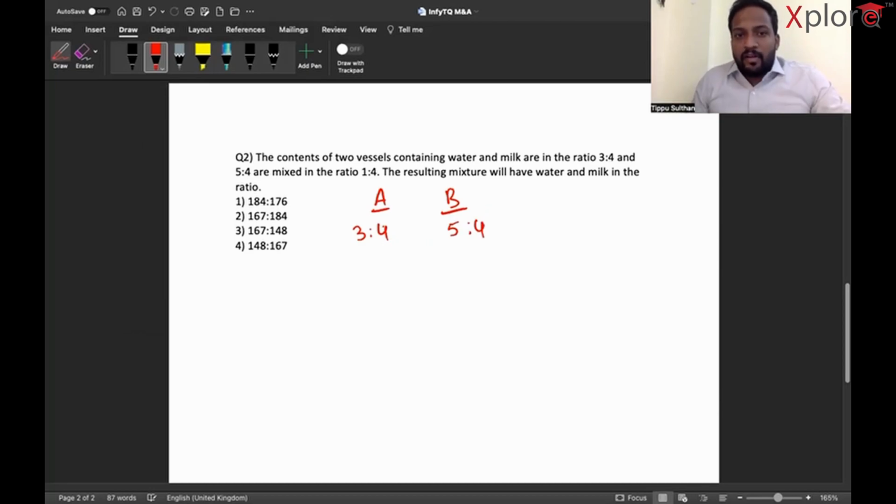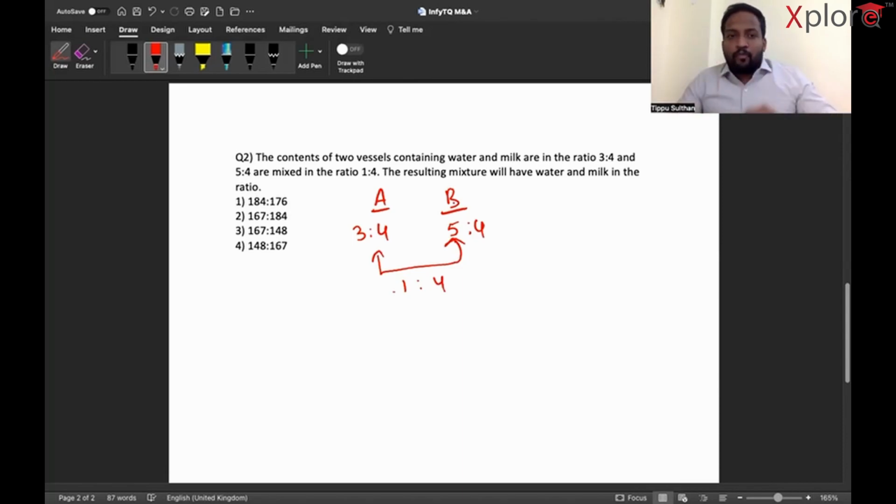In A, milk is more than water, but in B, water is more than milk. These 2 are mixed in 1:4, which means 1 part of A and 4 parts of B.